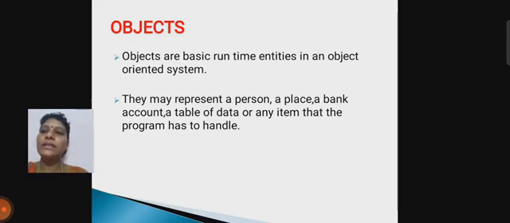So we need an object, and then we access our class. Class means we declare some data or functions. Object is an entity. So the main concept of our OOPS program is the object. Object means the entity we represent, any data or data items that the program has to handle.